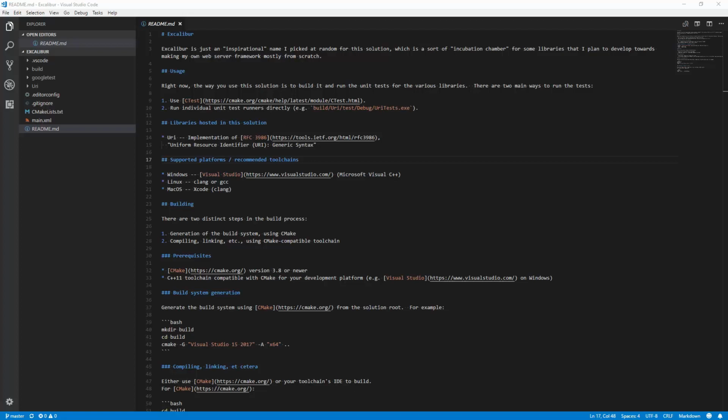So what is Excalibur? Excalibur is just a name I picked at random for this new project I want to start, where I'm building my own web server and service framework from scratch, mostly using C++. I decided that I would build it and develop it while live streaming it, or recording it if I can't live stream. And I want to make this web server cross-platform, so it should run on Windows, Mac OS, Linux, etc.